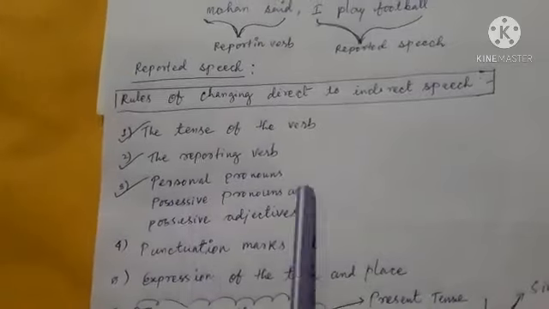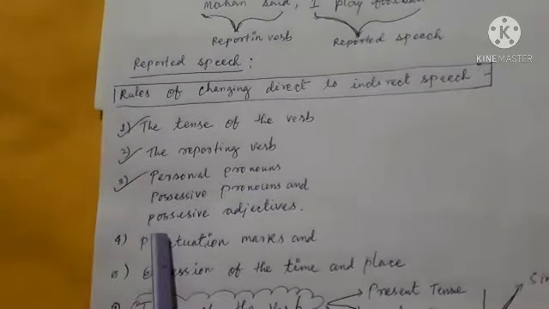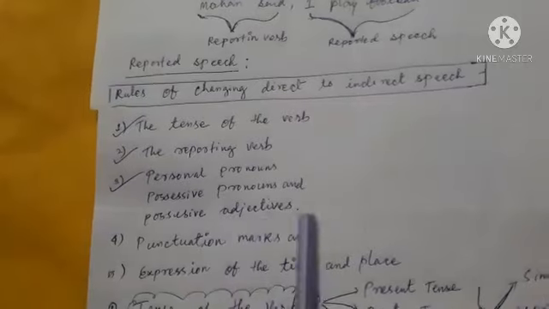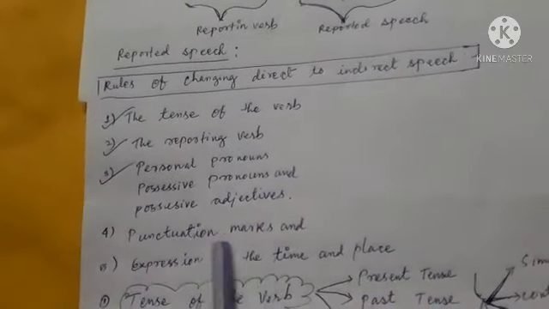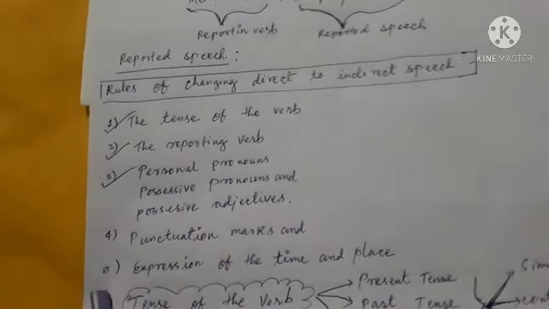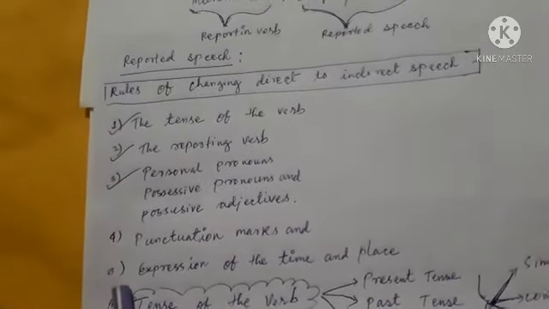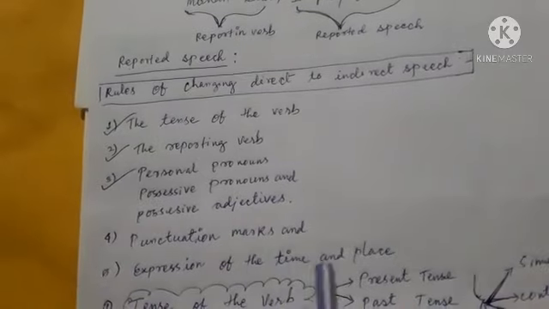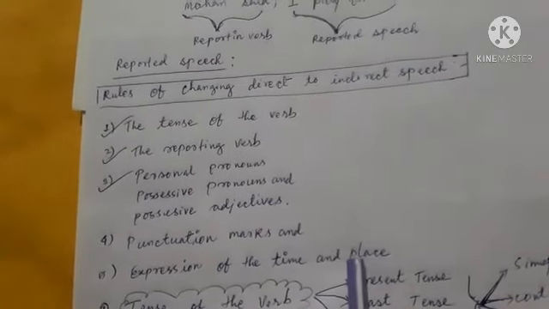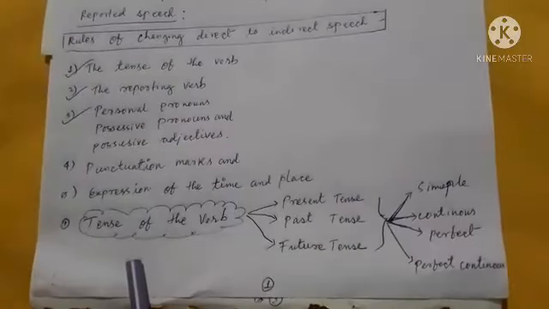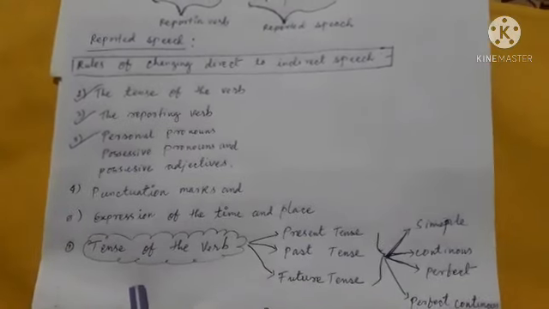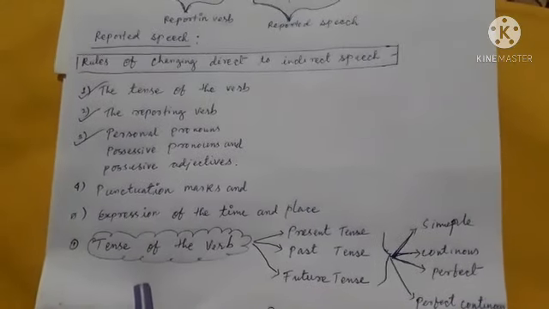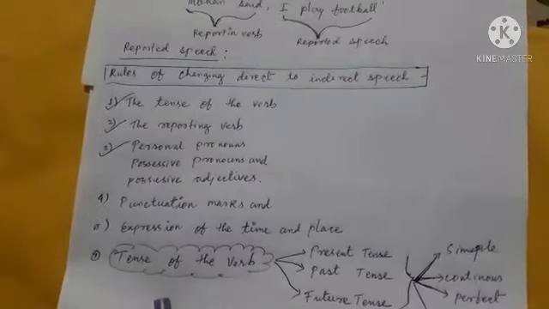Thirdly, personal pronouns, possessive pronouns and possessive adjectives change. Fourthly, punctuation marks change. And finally, the expression of the time and place changes. Okay? Now, let us discuss how direct to indirect speech is changed from